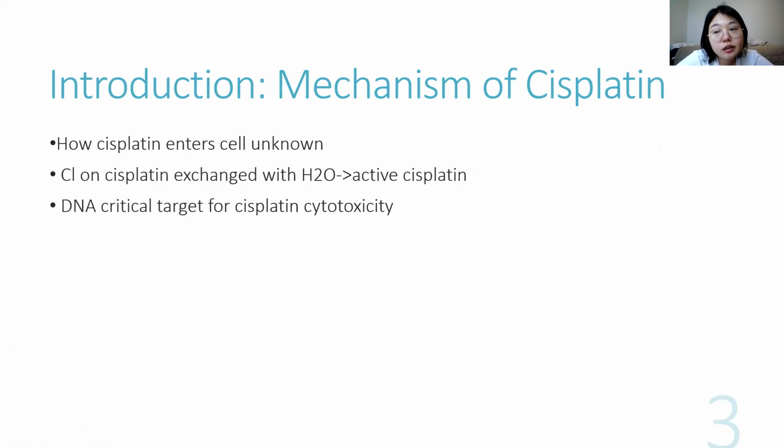So, looking at the mechanism of cisplatin, we don't exactly know how the cisplatin enters the cell. However, once the cisplatin enters the cytoplasm, chlorine on cisplatin exchanges with water, which activates the cisplatin. Based on the research, we can see that DNA is a critical target for cisplatin